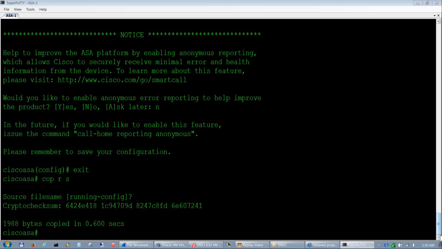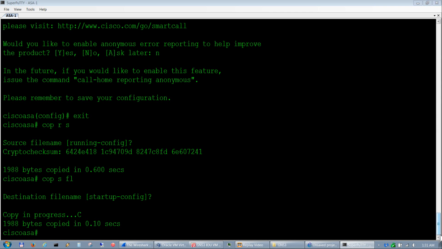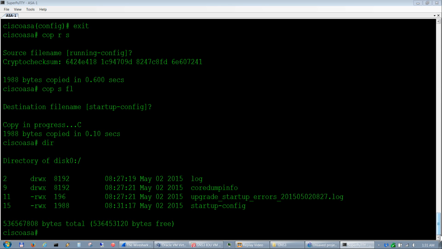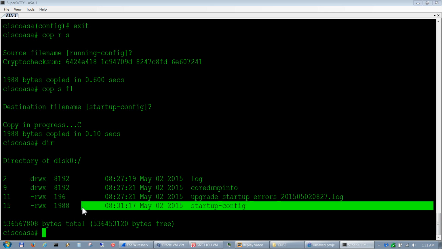You won't have to go back through this process, because it does take about 2 to 3 minutes after you reload it for it to unpack your keys and load it up into the ASA. So from there you can do a copy run start flash, and it will save your startup config to your flash. So when you do a dir, you'll see that it loaded your startup config in here as well.